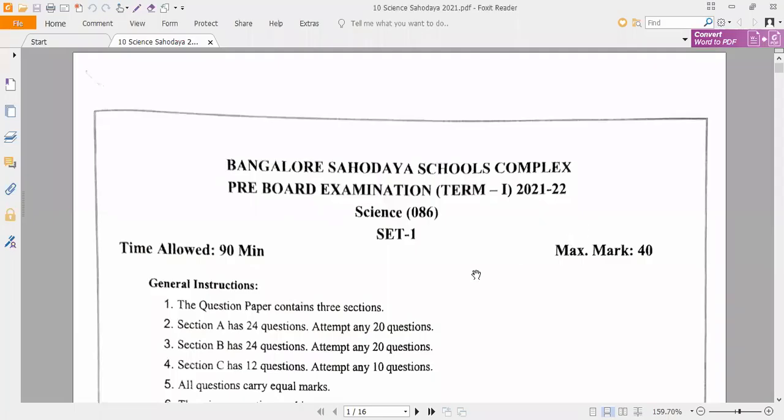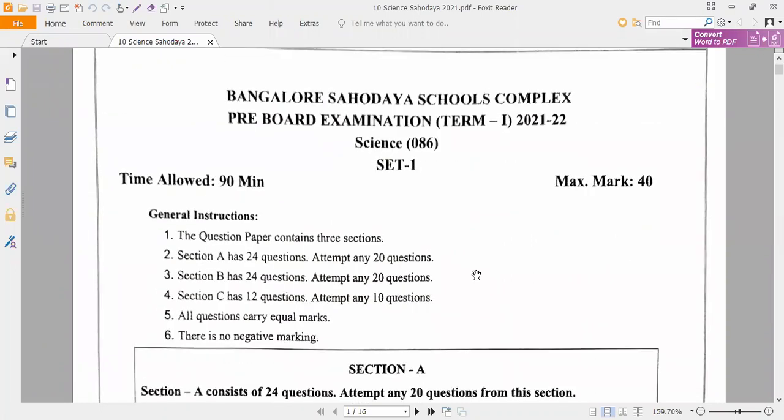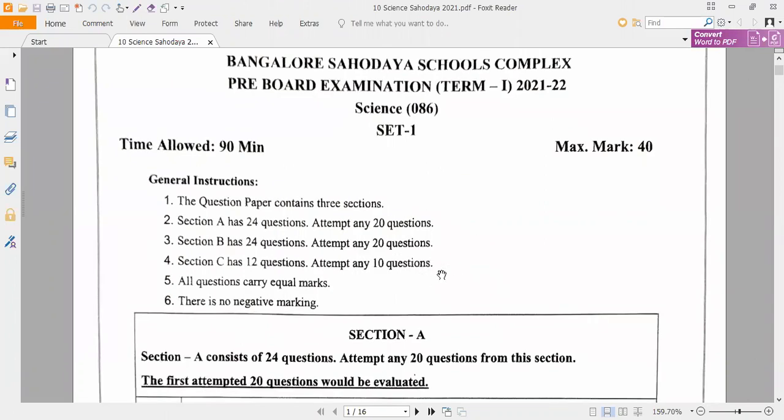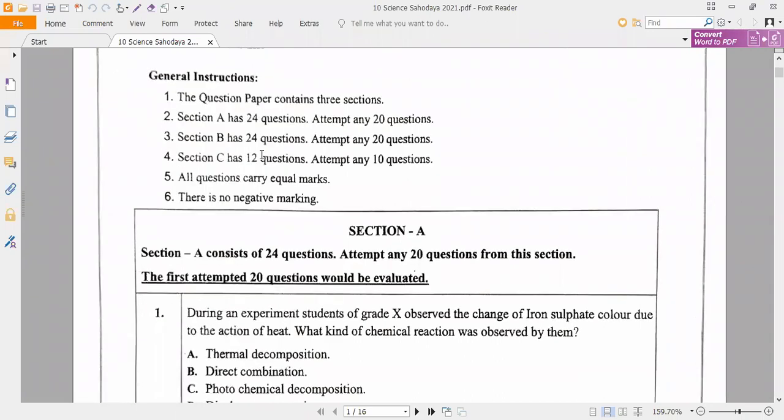Very careful here. This is Bangalore Sahodaya School's complex pre-board examination paper. As we already know the instructions, total time is 90 minutes and 20 minutes extra is for reading. So we used to get that reading time of 20 minutes. Now, the first section alone we'll discuss today.